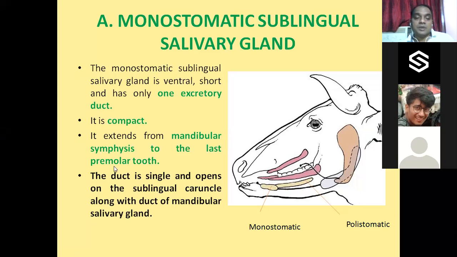What about the duct? This duct is single as it is monostomatic. The duct is single and opens on the sublingual caruncle, the caruncula sublingualis, along with the duct of the mandibular salivary gland. So the duct of the monostomatic sublingual salivary gland in the ox opens into the caruncula sublingualis along with the Wharton's duct, or the ducts of the mandibular salivary gland.